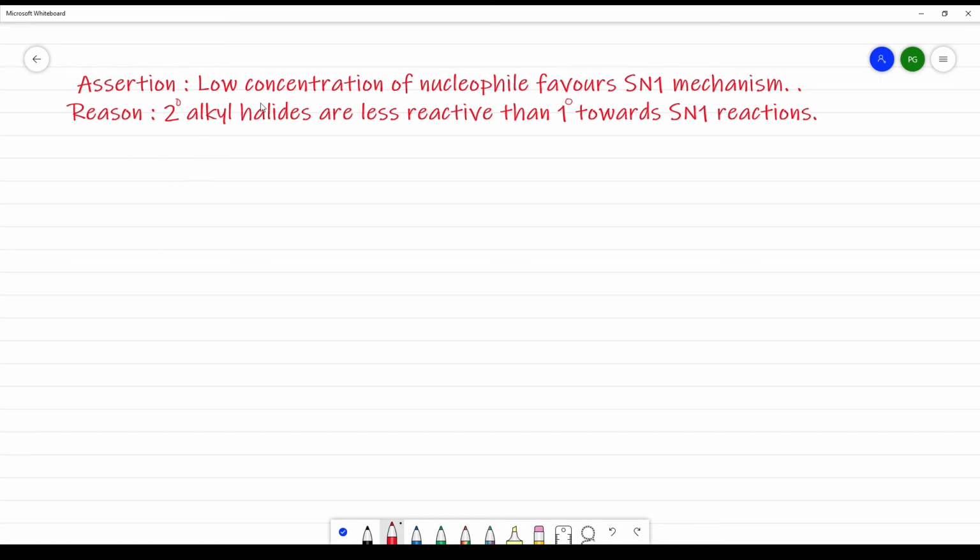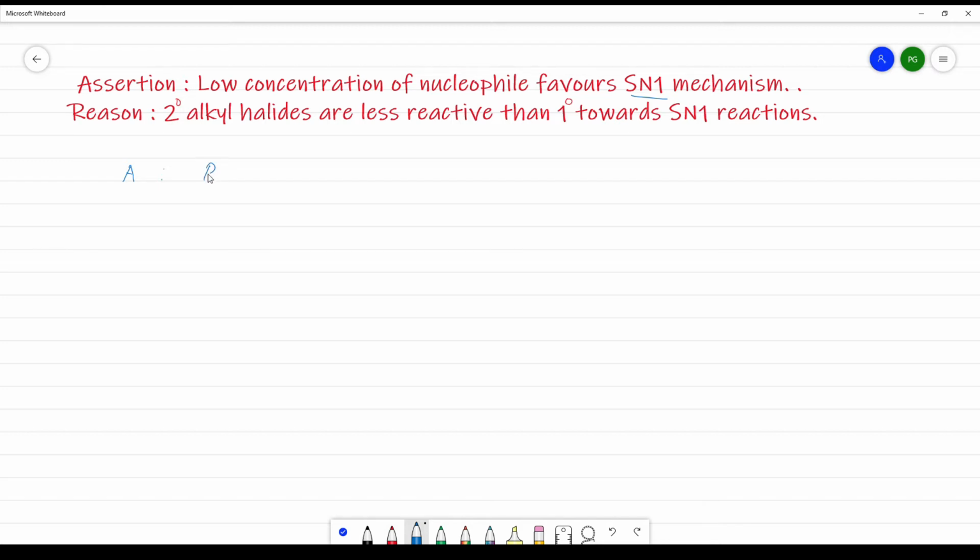Assertion: low concentration of nucleophile favors SN1 mechanism. And the reason given is: secondary alkyl halides are less reactive than primary towards SN1 reaction. So first let us take the assertion. What is SN1 mechanism? So SN1 mechanism, you have a substrate.